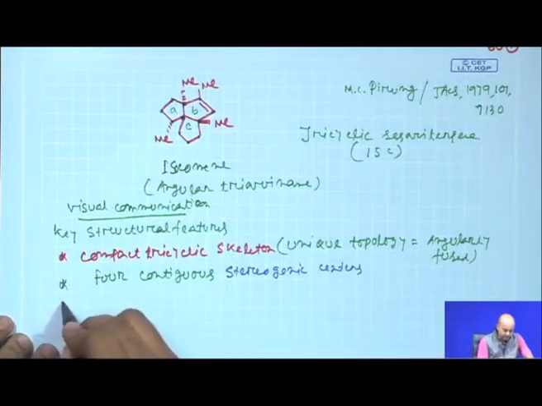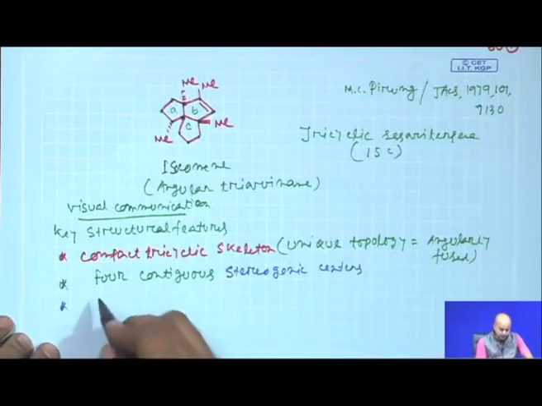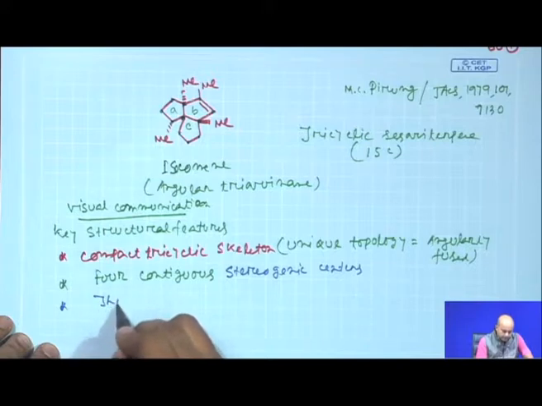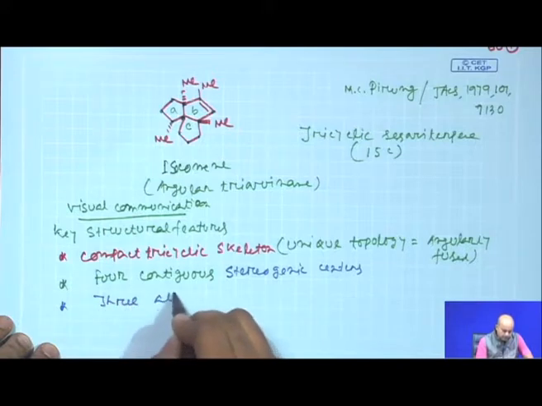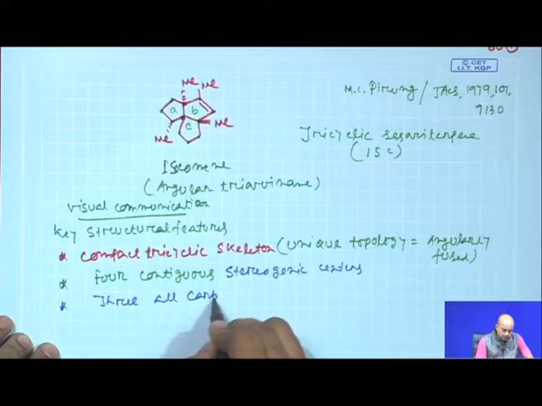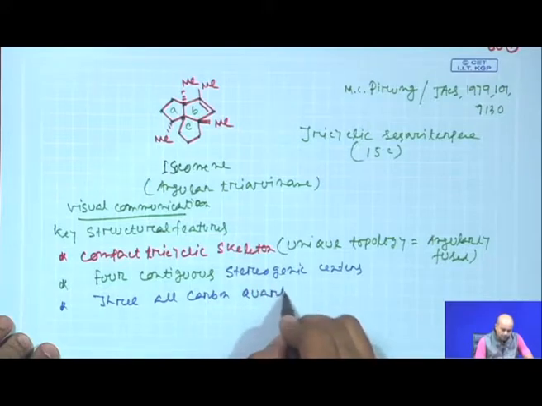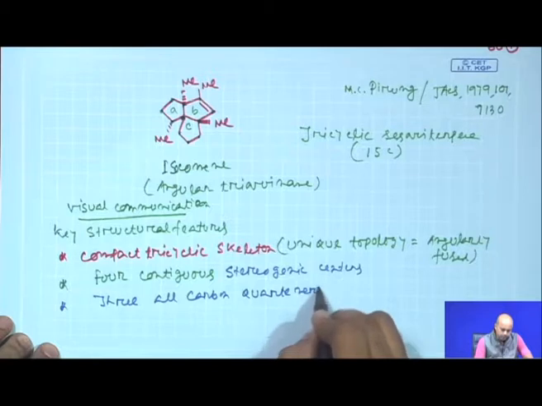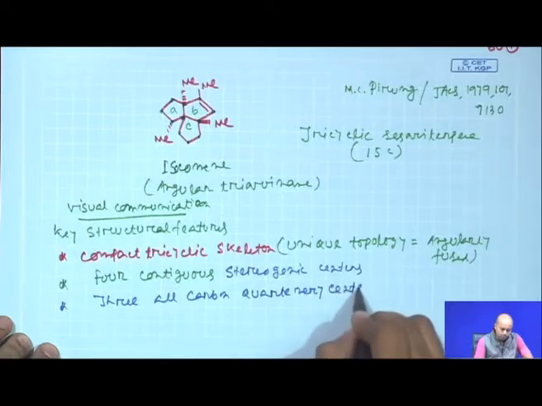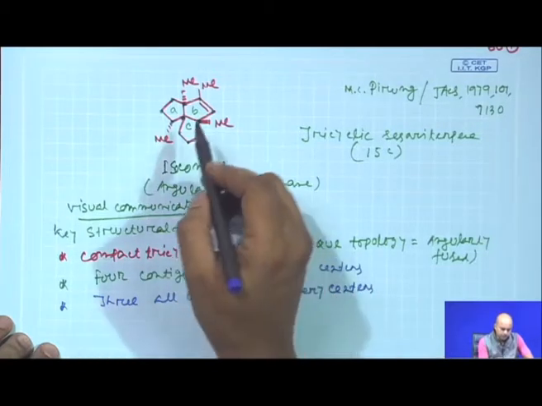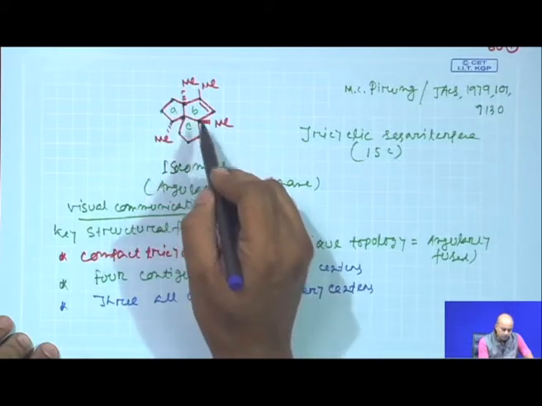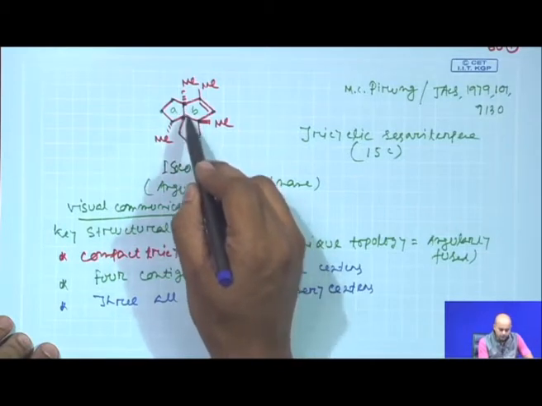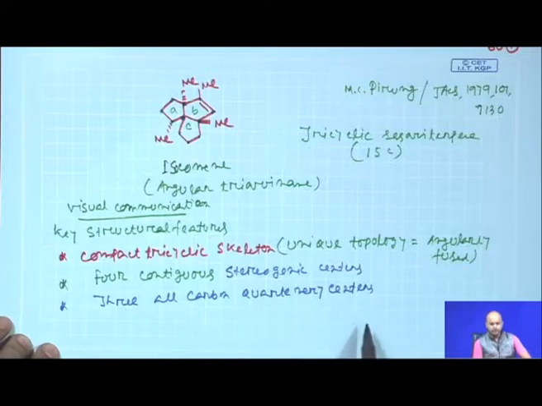Then you have three all-carbon quaternary centers. You see this 1, this 2, this 3; these are also contiguous, three all-carbon quaternary centers.